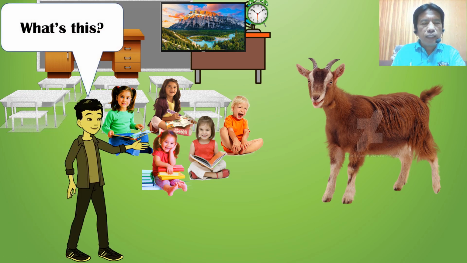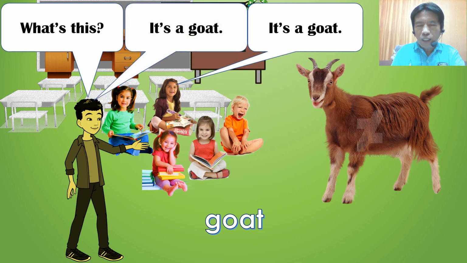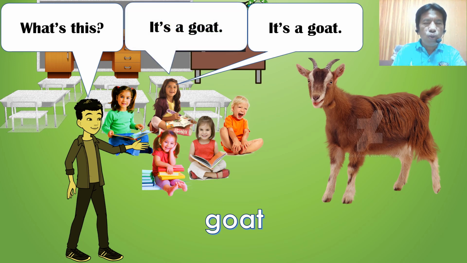What's this? Again, what's this? Goat. It's a goat. Again, it's a goat. Now, it's your turn. Answer me please. What's this? It's a goat. Very good.